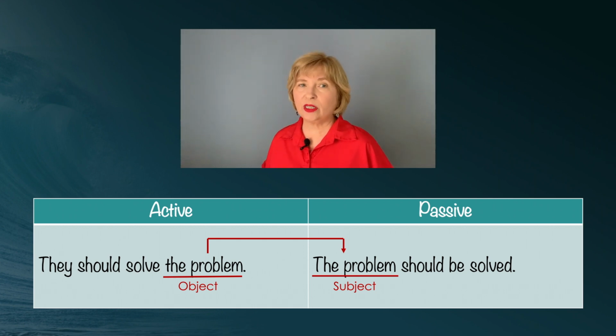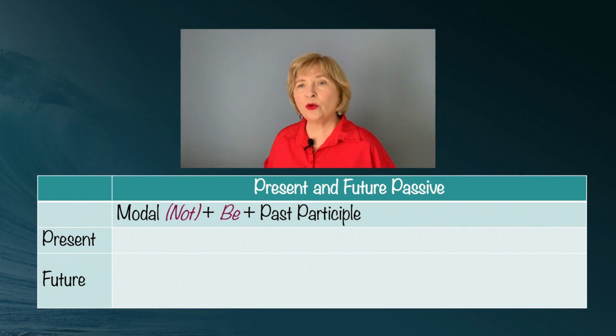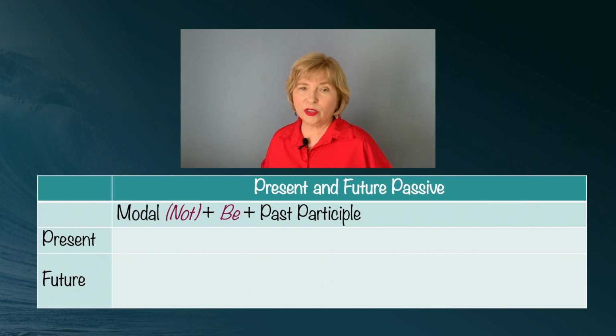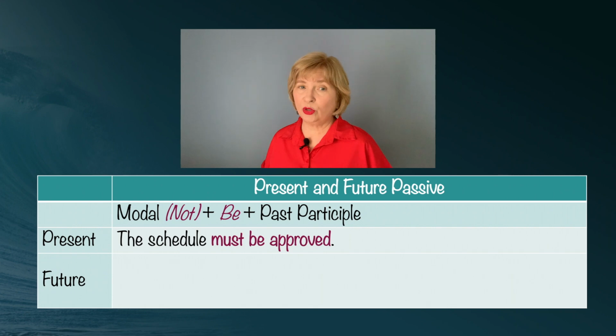Let's start off with present and future passives. To form the present and future passives, you have your modal or your modal plus not, and then the word be. You always have to get that be in there as an auxiliary verb in these present and future forms of the passive with a modal. It's always going to be the word be. And then you have the past participle. So in the present tense, one example sentence is, the schedule must be approved. Must is the modal, and then you have be and approved.